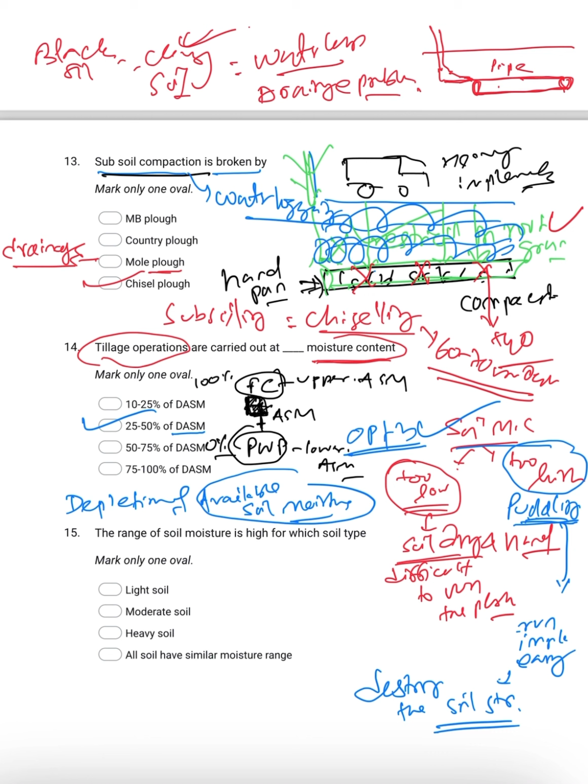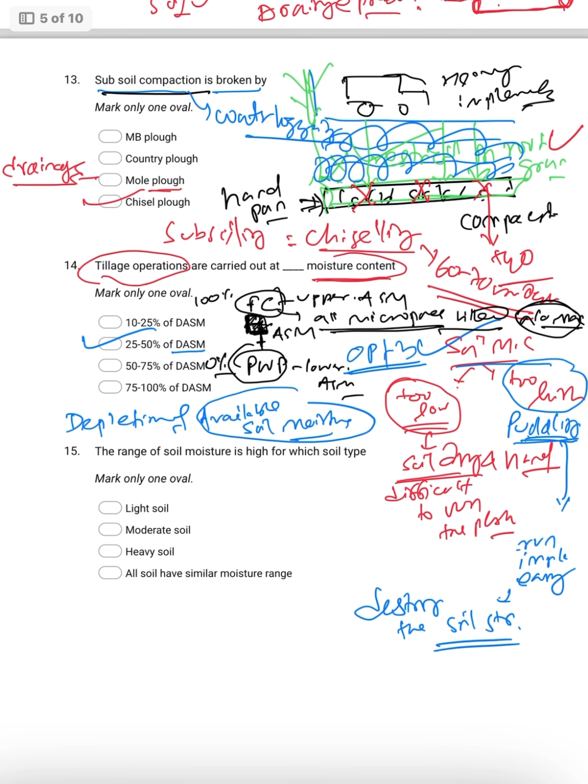Okay. Then, as you know, in field capacity all micropores are filled with water, but no macropores, because the water is drained or percolated downward because of gravity. So in field capacity, only micropores are filled with water.